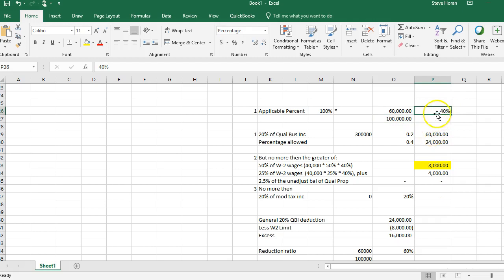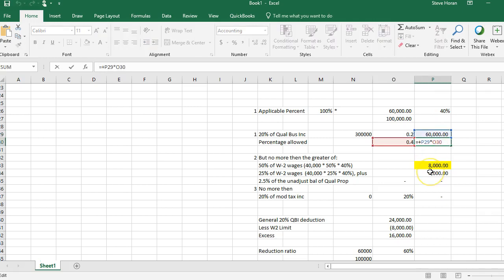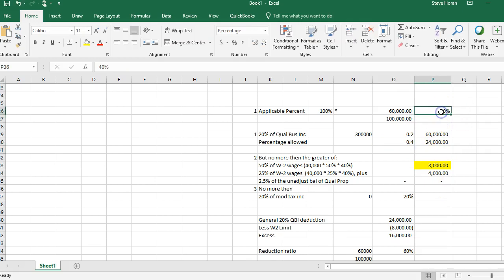And then we have to take that 40% and compare that. We'll come back to use that. But then we go to what their QBI is, 300,000 times the 20% is 60, and the percent allowed is only 40% of that. Essentially that formula is 40%. That's 40% here, the same thing. So it's 24,000. And then we have to look at the W-2 wages.